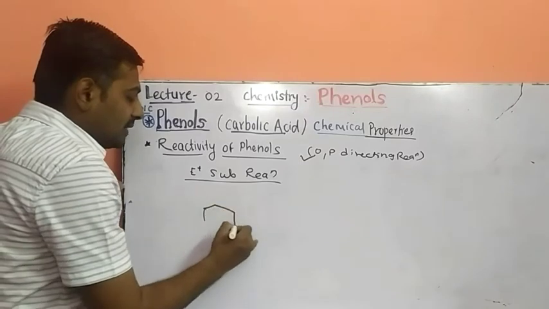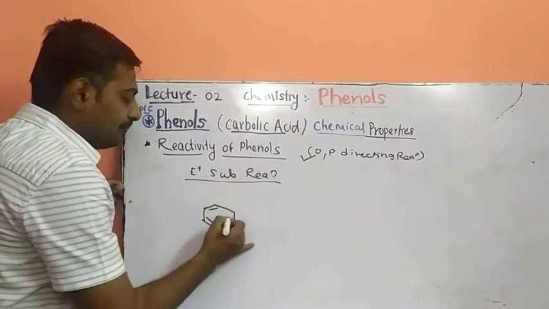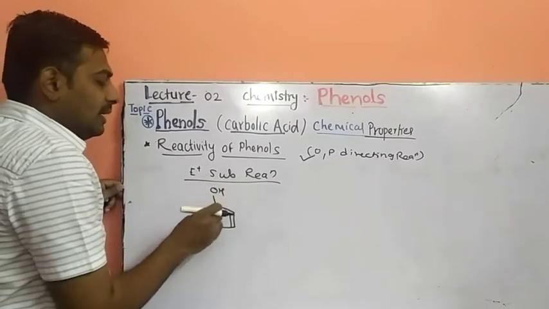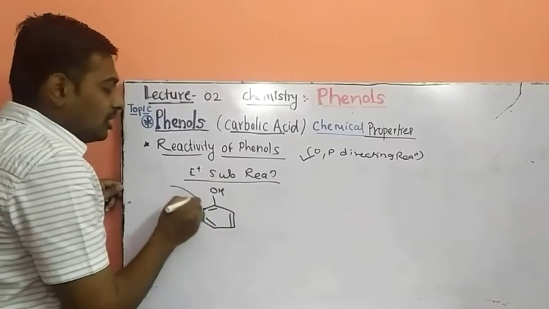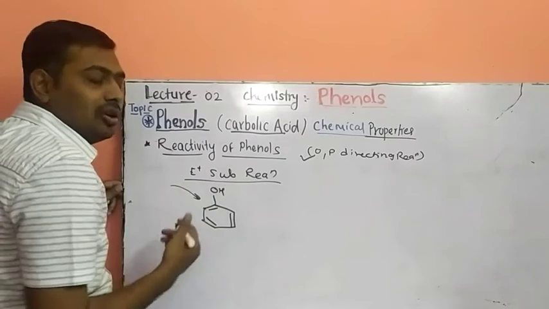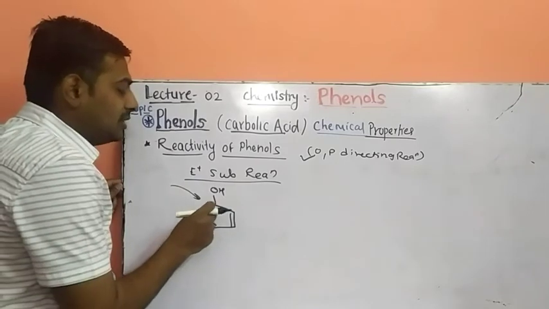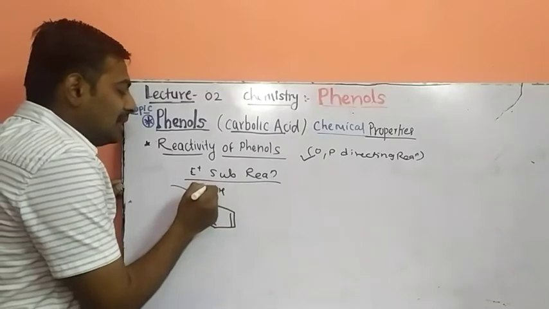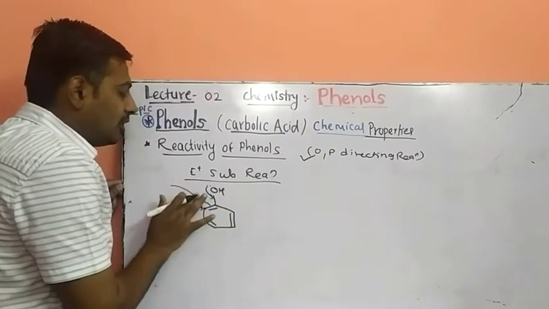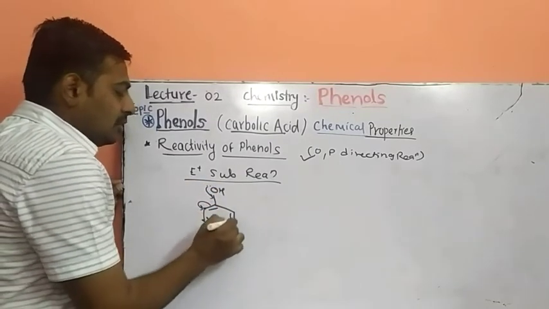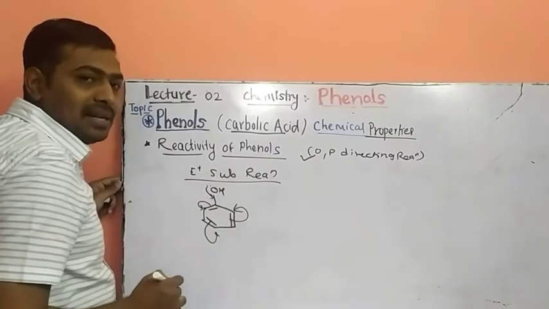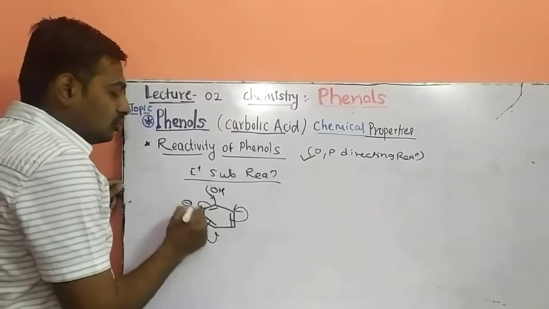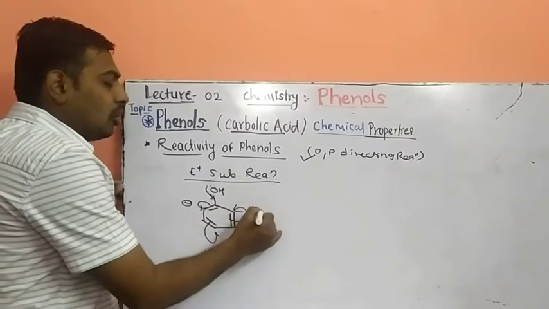How? This is the structure of phenol. Phenol is an electron-rich species. Benzene is already an electron-rich system because it contains 6 pi electrons, and it is well stabilized by resonance. When the resonance effect is present in phenol, the negative charge is delocalized at the ortho position, the para position, and the other ortho position.